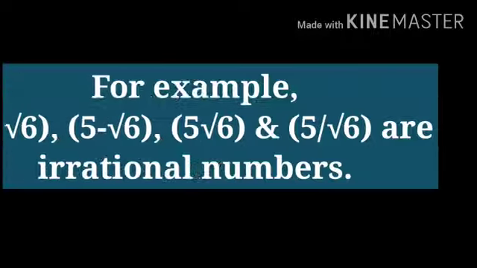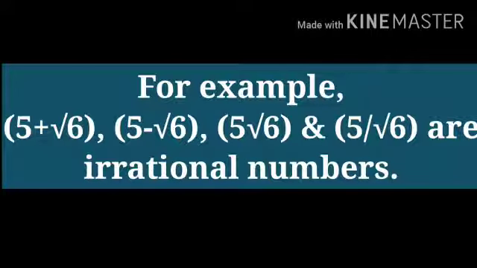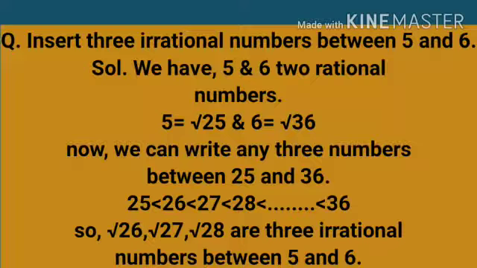Dear students, let us take an example. As we know, 5 is a rational number and root 6 is an irrational number. So we can conclude, on the basis of whatever we have discussed a moment ago, that 5 plus root 6, 5 minus root 6, 5 into root 6 and 5 divided by root 6, all of them are irrational numbers. Before starting the next topic, let us solve this interesting question. The question is, insert 3 irrational numbers between 5 and 6.